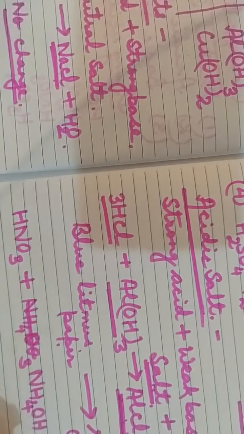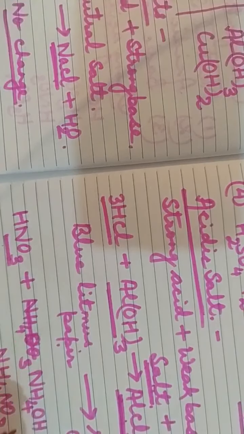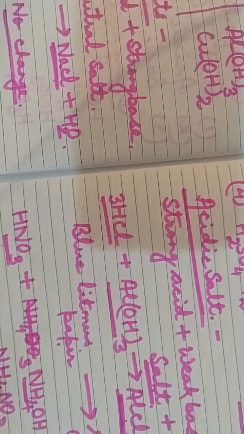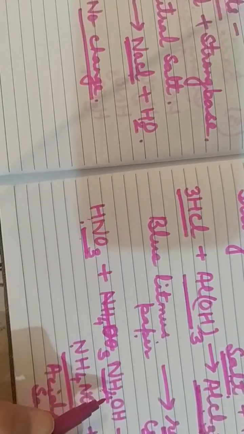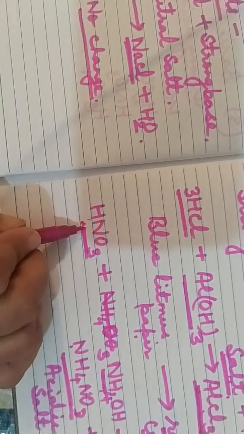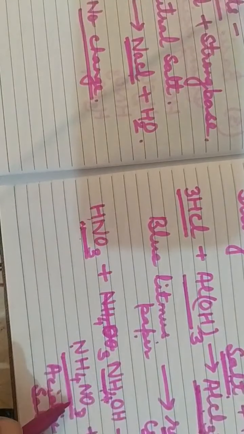NH4OH, then what will the product formed be? Ammonium nitrate, that is NH4NO3, NO3 from here and NH4 from here, along with water. This one is the acidic salt. Why is it an acidic salt? Because it is formed by the combination of strong acid and weak base. So the salt formed here is what type of salt? Acidic salt.